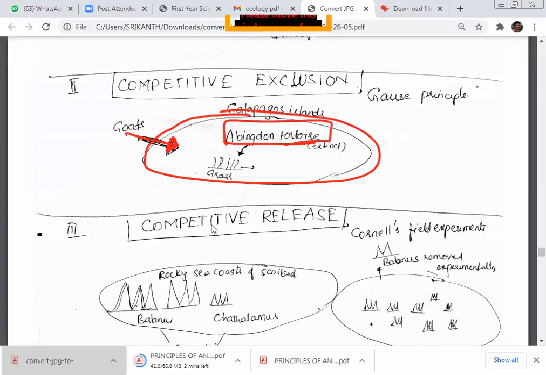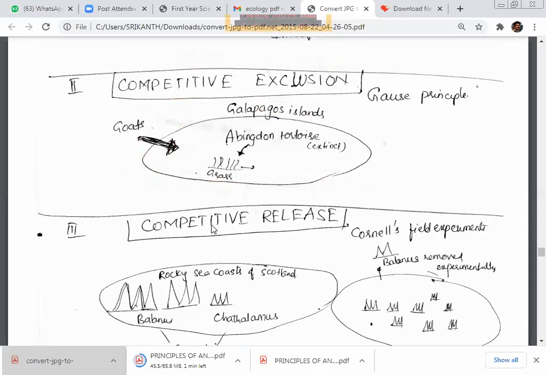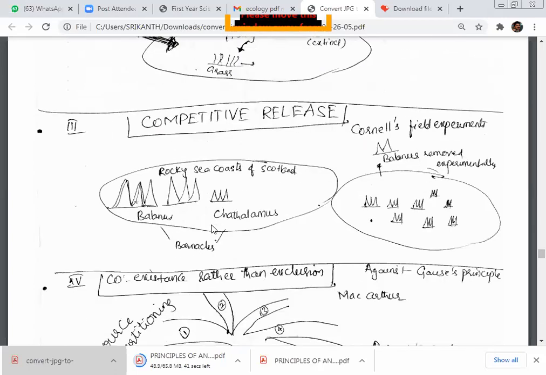So what we say is competitive exclusion: between two species that compete for one food, the faster one will remove the slower one. The Abingdon tortoise went extinct here. We call it competitive exclusion, and this principle is said to be the Gause principle. When two species compete for the same resource, one gets extinct.